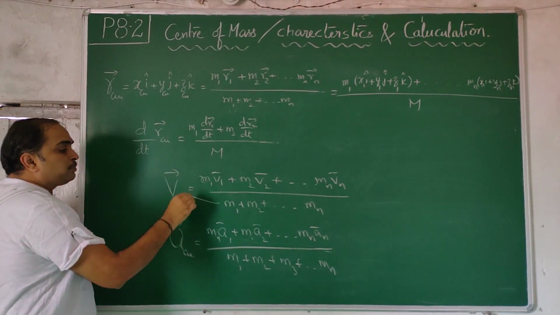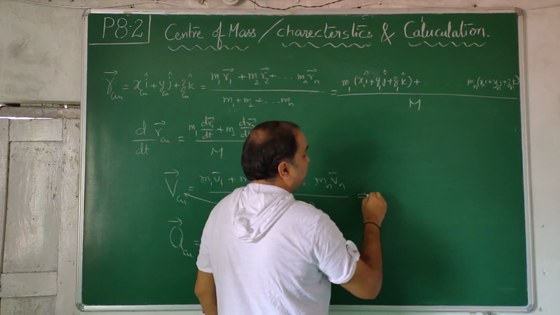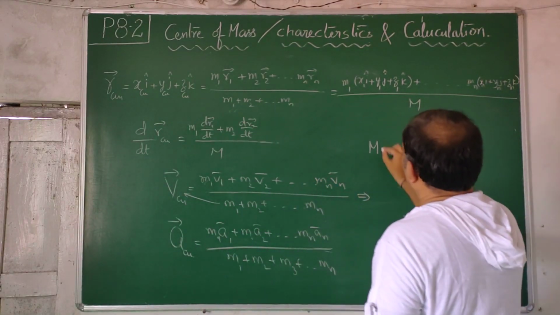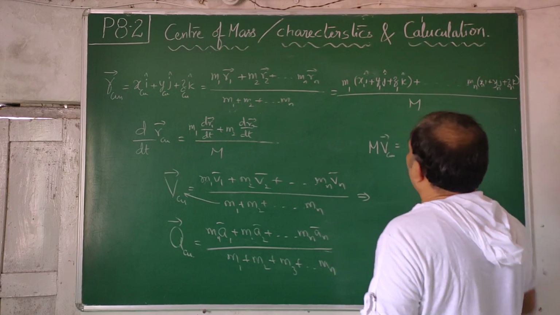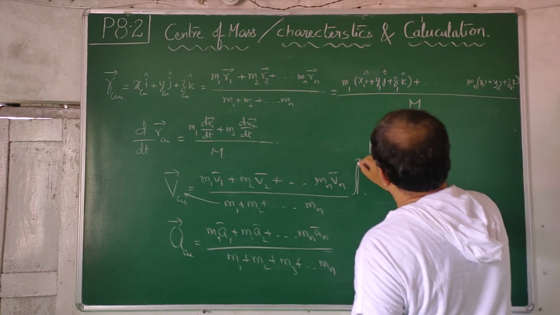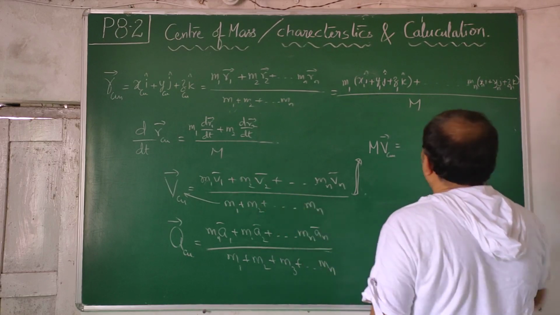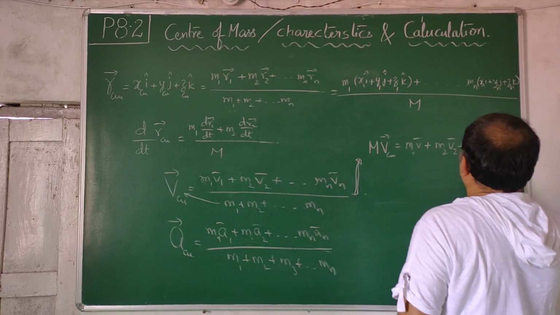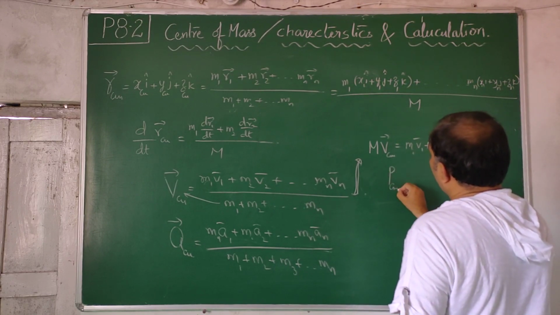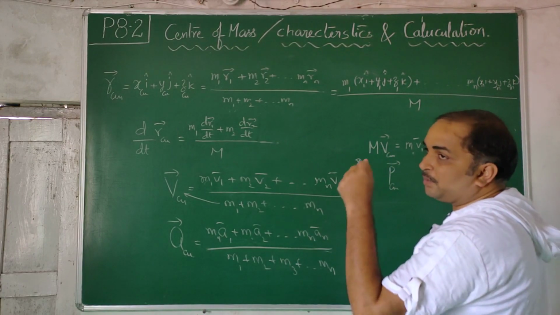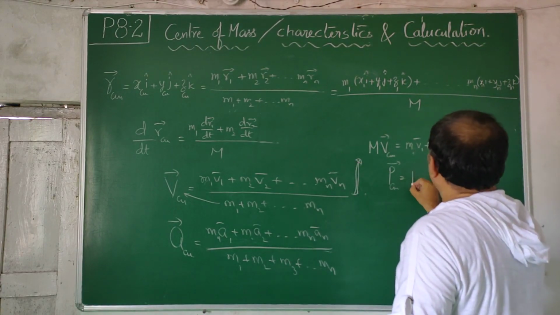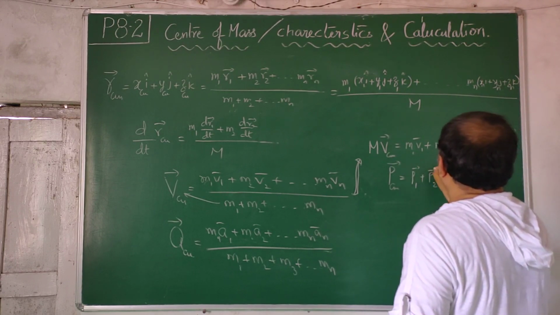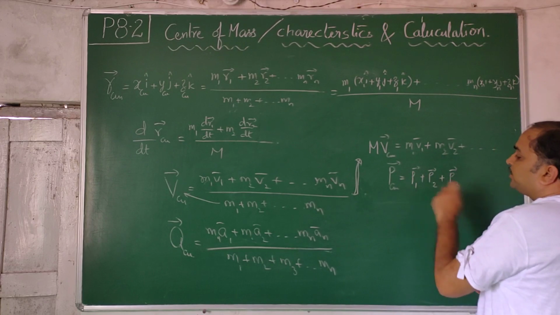Interestingly, if you cross multiply like this, you get, implies, M total, the mass of the system, times V_CM bar comes out to be m1 v1 bar plus m2 v2 bar plus so on. So the momentum of the center of mass, that is total mass of the system times velocity of the center of mass, is equal to the momentum of the first particle plus the momentum of the second particle plus the momentum of the third particle, and so on. These quantities are vectors, so it is a vector sum.